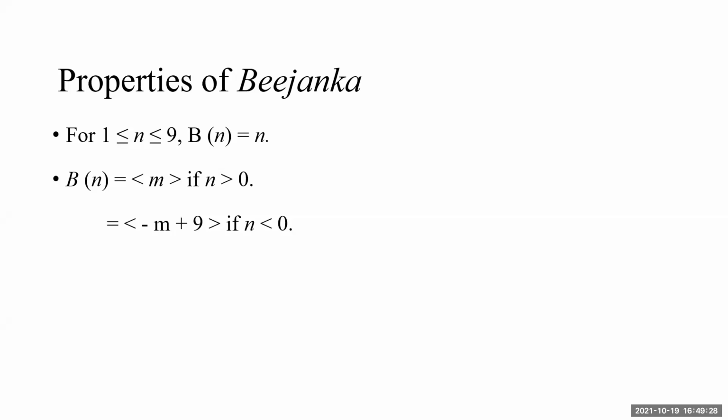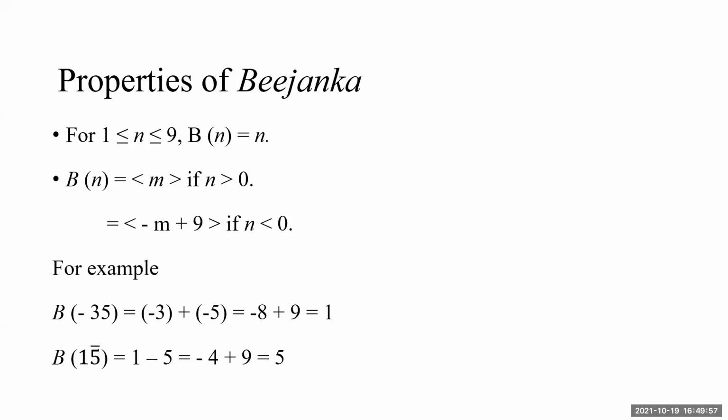So the answer we will write, when n is less than 0, the Bijanka will be minus m plus 9. Whatever answer we get, if it is a negative number, we add 9 and write the answer. This facilitates many calculations in future. We will experience that. For example, again, as I said, for minus 35 it is minus 8, but I will not say minus 8 is the Bijanka. I will add 9 to say that the Bijanka of minus 35 is 1.